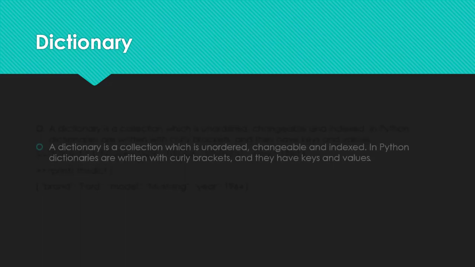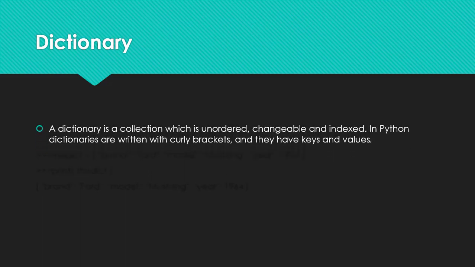So what is a dictionary now? A dictionary is a collection which is unordered, changeable and indexed. In Python, dictionaries are written with curly brackets and they have keys and values.